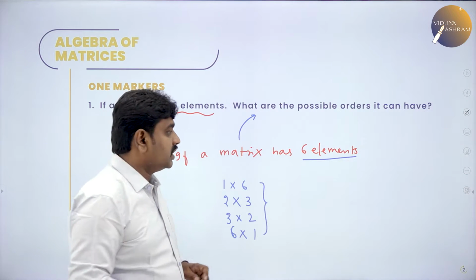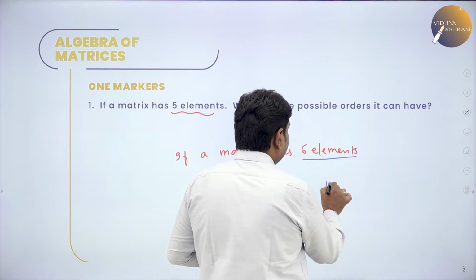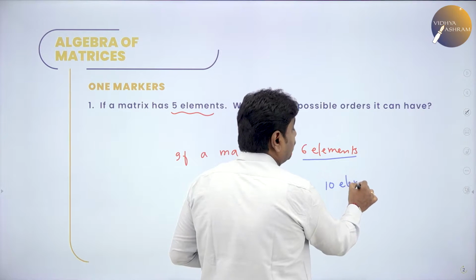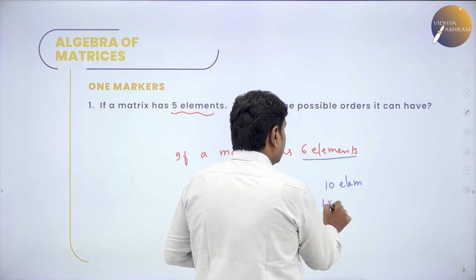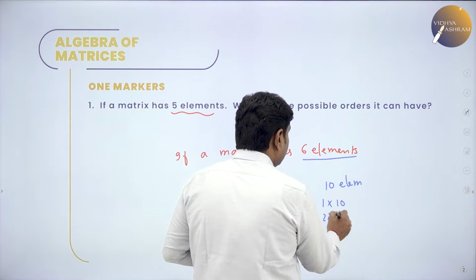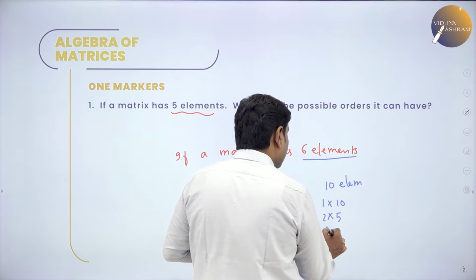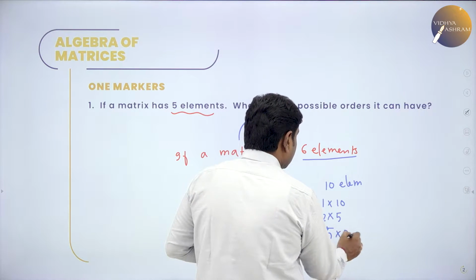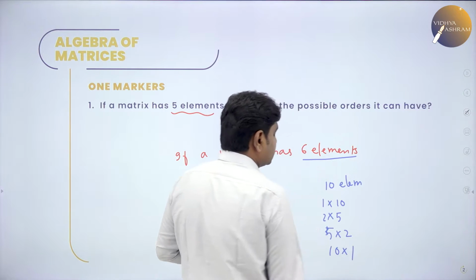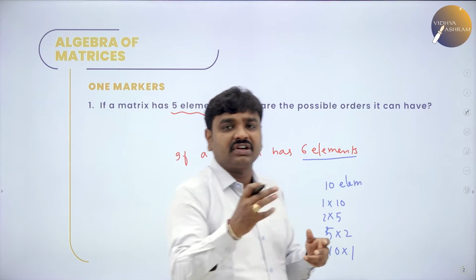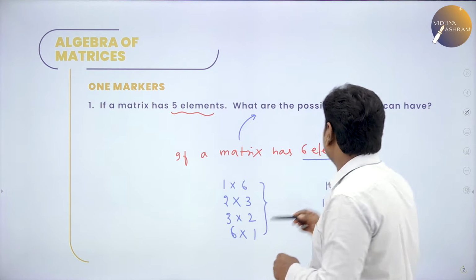Now, my question to you: if a matrix has 10 elements, what are the possible orders? 1 into 10, 2 into 5, 3 we do not get, 4 we do not get, 5 into 2, and 10 into 1. So there are 4 possible orders. That is it. Find the factors and represent them. I hope all of you understood.